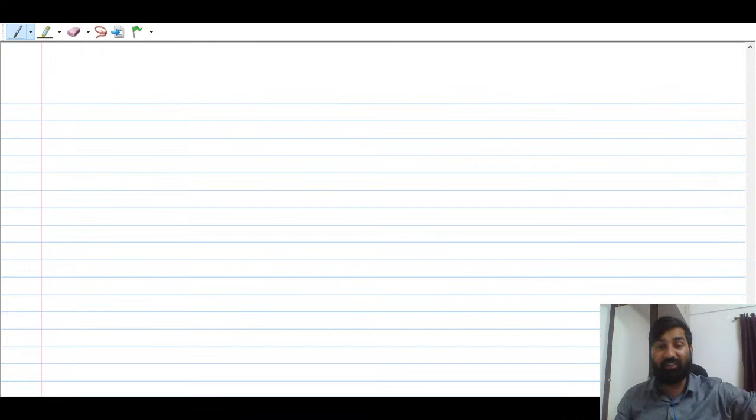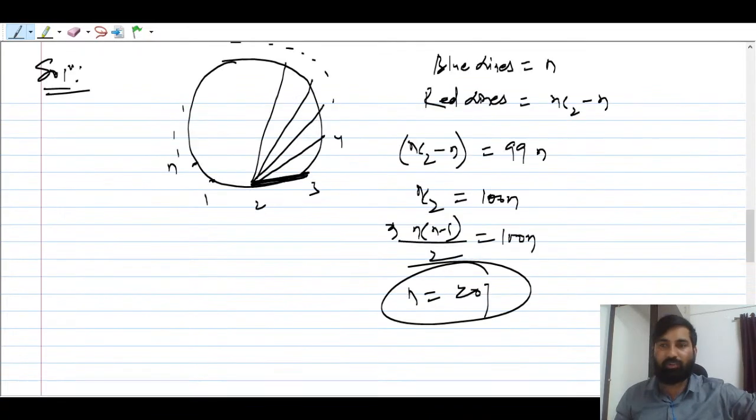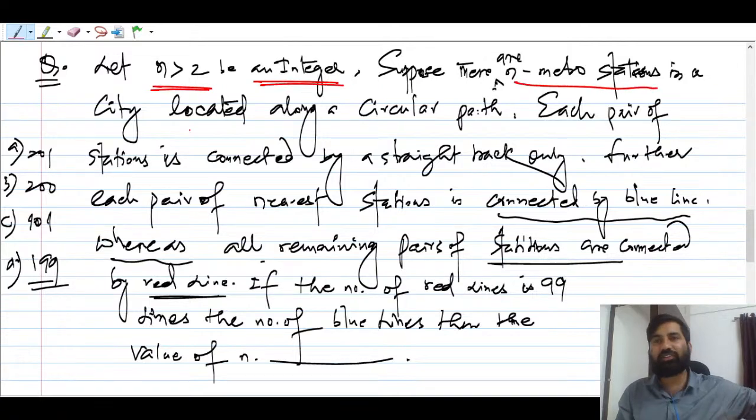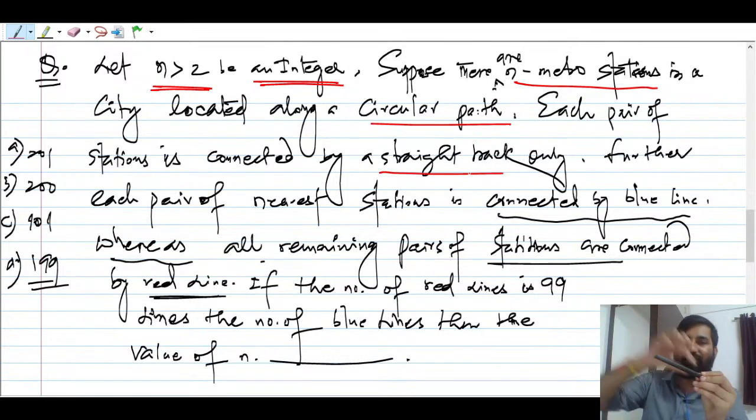ठीक है, तो क्वेश्चन रीड करना इज इंपॉर्टेंट. फर्स्ट क्वेश्चन क्या कहता है? Let me read the question again for you. ठीक है, कि n be the integer, right? Here suppose there are n metro stations. You can take metro station is just like a point, you can say. They are located along a circular path. Each pair of station is connected by a straight track. Okay, straight track मतलब straight line.